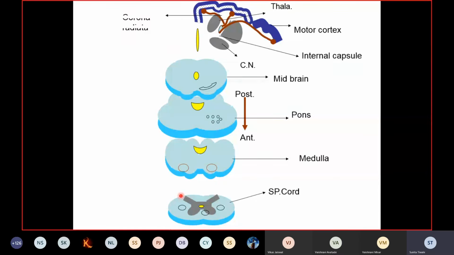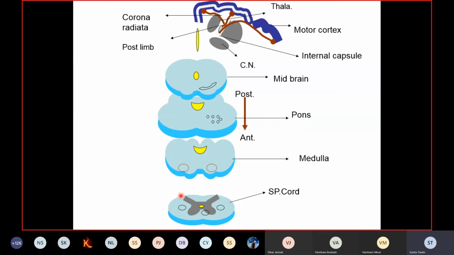Here you will find neurons from different areas of the cerebral cortex, that is, wide areas of the cerebral cortex. The neurons send their axons down, and you'll find that while descending, these axons appear as if they are radiating from the cerebral cortex, so they appear fan shaped. These descending fan-shaped axons are labeled as the corona radiata. So this fan-shaped white matter arising from the cerebral cortex is labeled as the corona radiata.